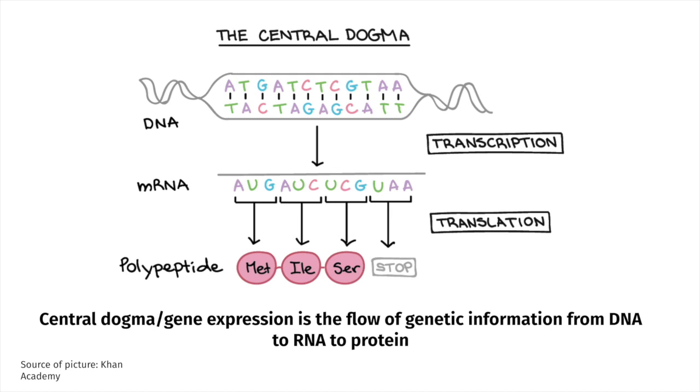The central dogma is the flow of genetic information from DNA to RNA to protein, since genes identify the sequences of, or encode, RNA, which in return encodes proteins. It is also, in other words, the process where the instructions of a DNA are converted into a functional product such as protein, which is known as gene expression.